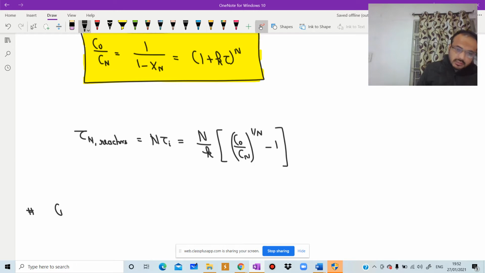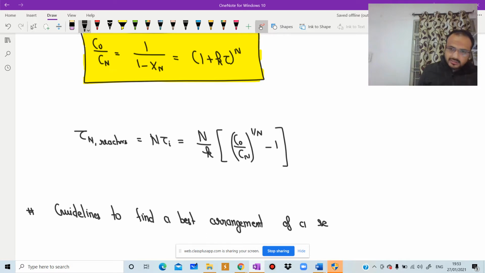Next point, guidelines to find the best arrangement of a set of ideal reactors, which are given below.